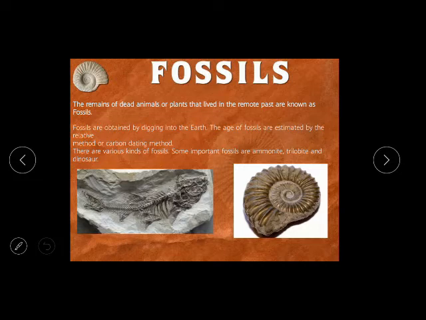They will get the impression of that animal which has died in the downside of the stone. So they will get the fossils. They will get the remaining of that dead animal, and that dead animal will be taken for carbon dating, and then they will identify how many years ago the animal has died, what are the different functions, what are the different things, is this animal, and the impression of the animals will be getting. So these remaining of dead animals and plants of millions of years ago are known as fossils.